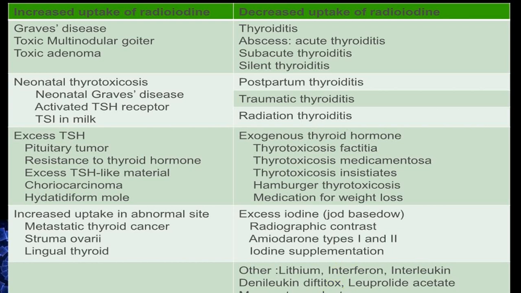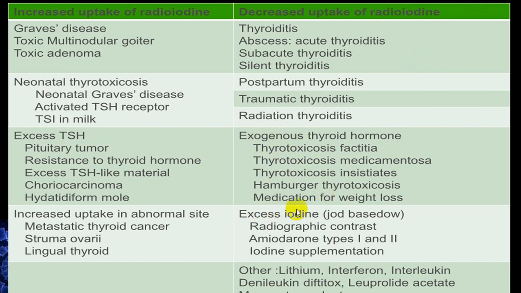So in those conditions like thyrotoxicosis factitia, medicamentosa, struma ovarii, hamburger thyrotoxicosis, or medication taken for weight loss. Say some person takes T3 or levothyroxine for weight loss or for reduction of goiter. Those people taking exogenous thyroid hormones will have a decreased radioactive uptake.